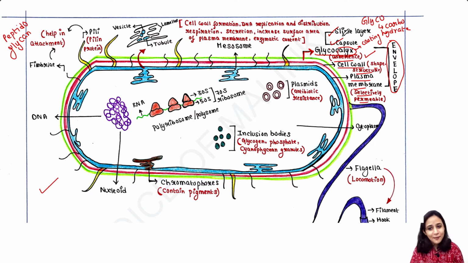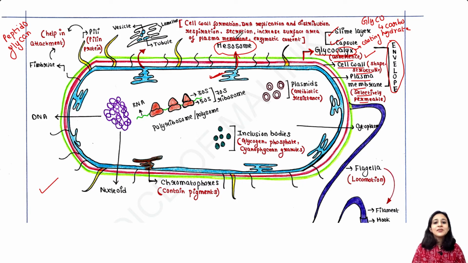Okay, next, this structure you can see, this is the mesosome. This is the infolding of plasma membrane and that is called mesosome. So mesosome is a very important structure in bacterial cell.